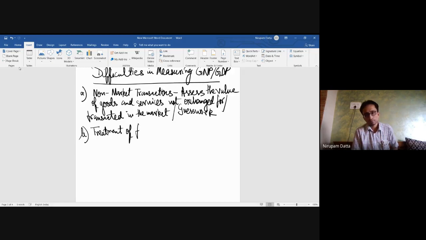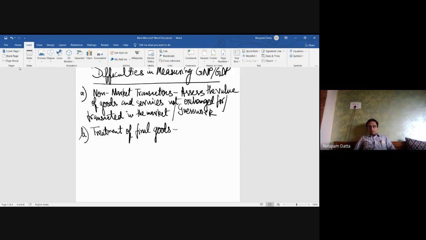Treatment of final goods. Let us take the example of Peter. So Peter buys rice from the market. If Peter is cooking that rice and eating it himself, then we will consider the market value of the rice at which Peter buys it from the market as the value of the amount of rice bought by Peter, as a final good under the value added method.